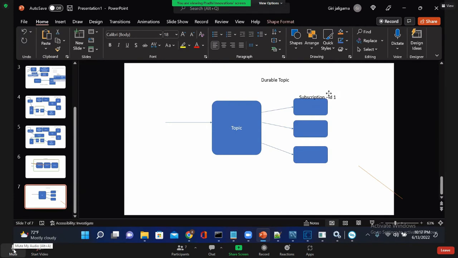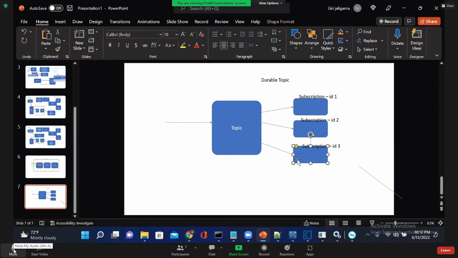For every topic subscriber, or topic or queue, there will be an ID, basically a receiver ID or client ID. But in case of durable topic, we call it a subscription ID. It's a unique subscription ID, and each receiver will have one.